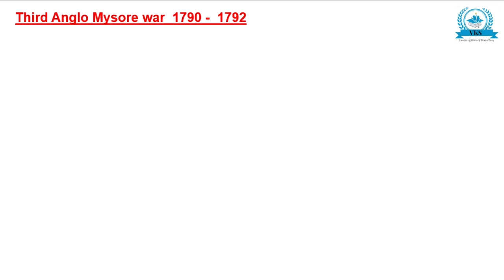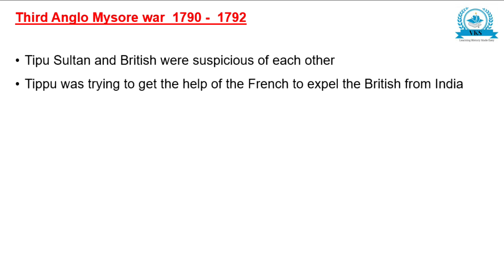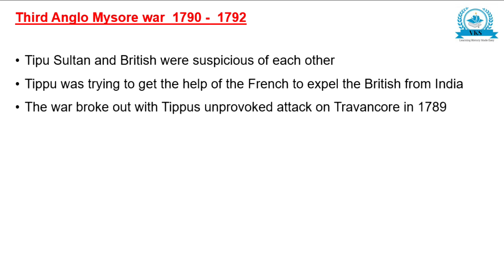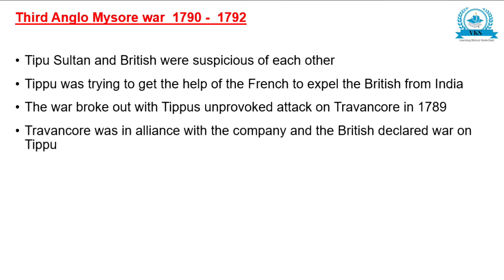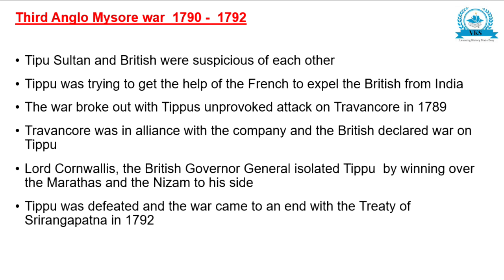Third Anglo-Mysore War. Tipu Sultan and the British were suspicious of each other. Tipu was trying to get the help of the French to expel the British from India. The war broke out with Tipu's unprovoked attack on Travancore in 1789. Travancore was in alliance with the Company, and the British declared war on Tipu. Lord Cornwallis, the British Governor General, isolated Tipu by winning over the Marathas and the Nizam to his side. Tipu was defeated, and the war came to an end with the Treaty of Srirangapatnam in 1792.